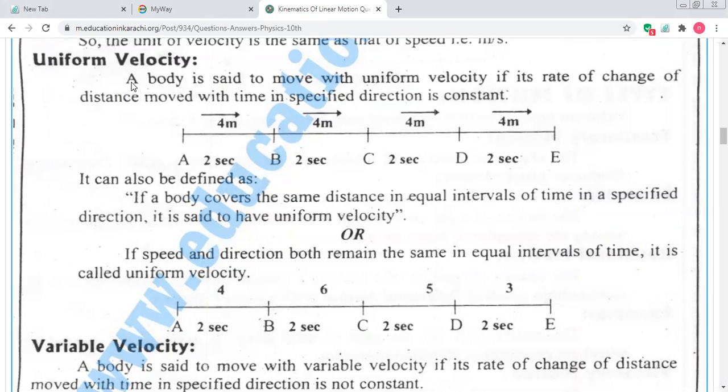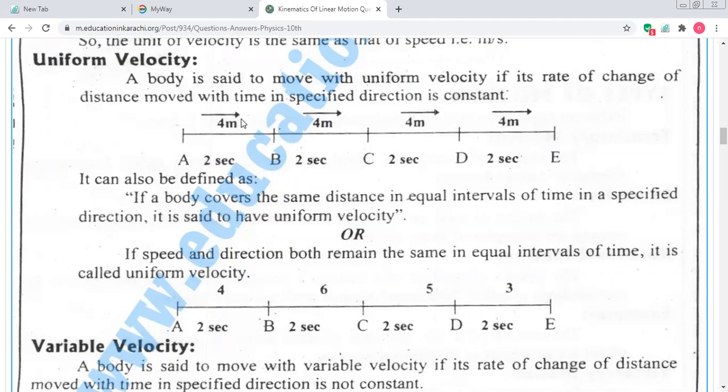A body is said to move with uniform velocity if its rate of change of distance moved with time is in a specific direction. Or simply, we can understand through the example. Let's suppose we have different points A, B, C, D, and E. When the body covers the same displacement, like after 4 meter it stops, after 4 meter, after 4 meter, at every point the body covers the same displacement, 4 meter, in the same time.